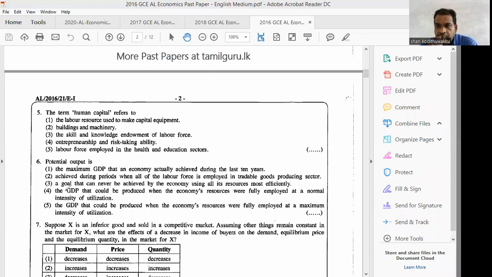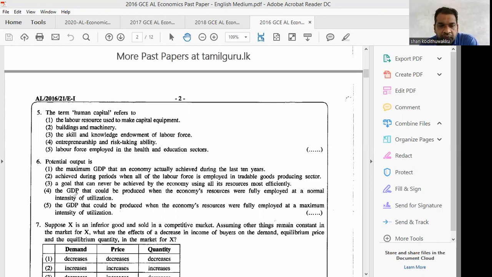Right. Then you should know what is GDP. The answer is the GDP that could be produced when the economy's resources were fully employed at a normal intensity of utilization. That means normal condition. Gross domestic production, that is the potential output.